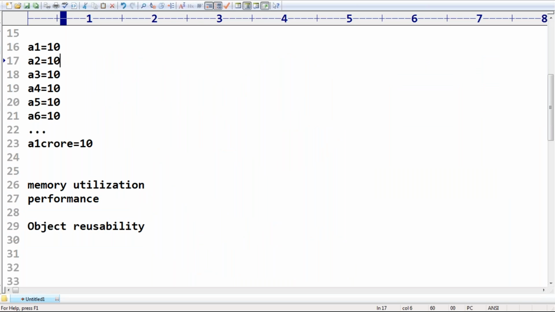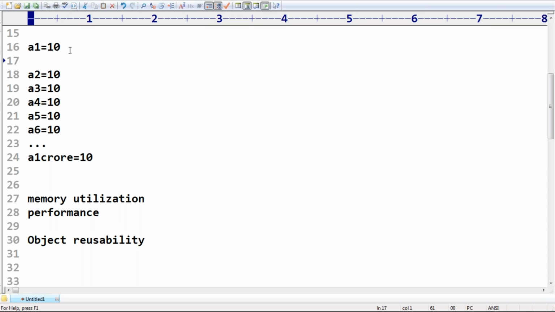Is it really happening or not? Can you please show programmatically, sir? You may ask, sir. Very simple, sir. A1 is equal to 10. I want to know what is the address of A1? If you print ID of A1, observe that, sir. Now it is going to print the address, right?